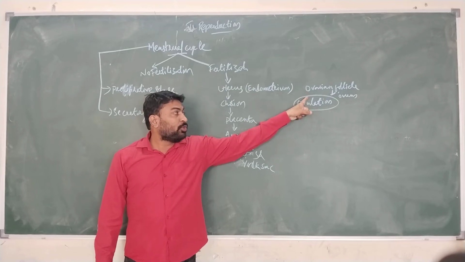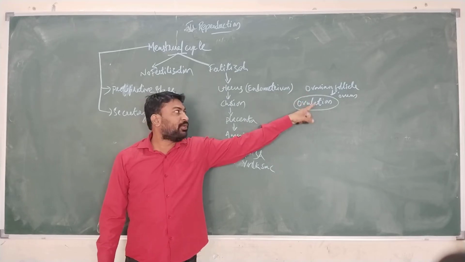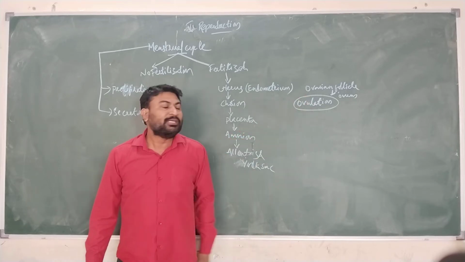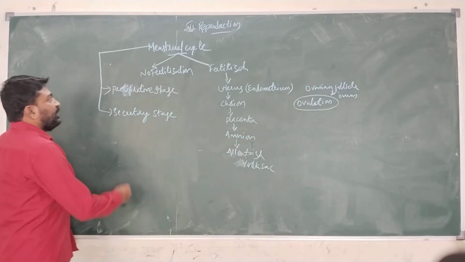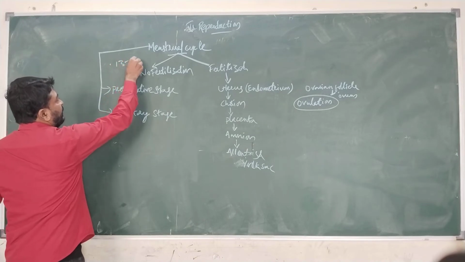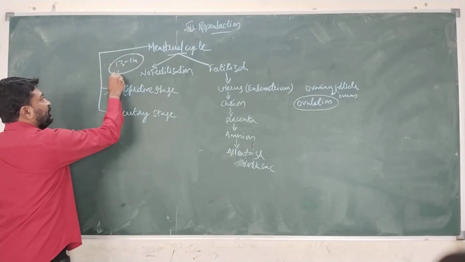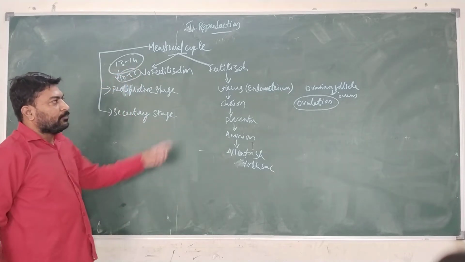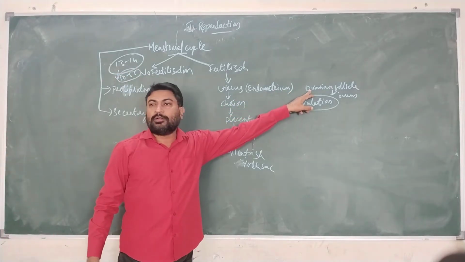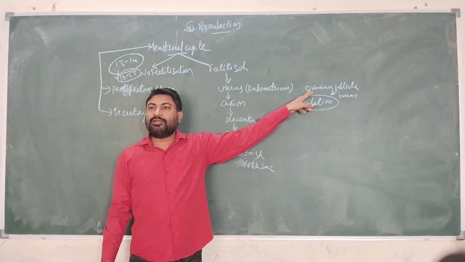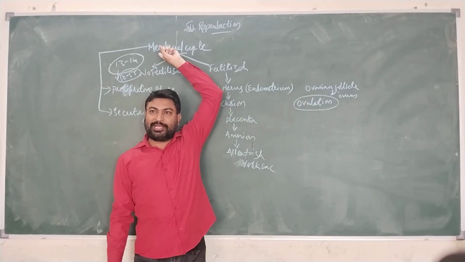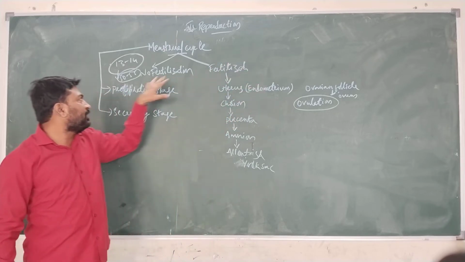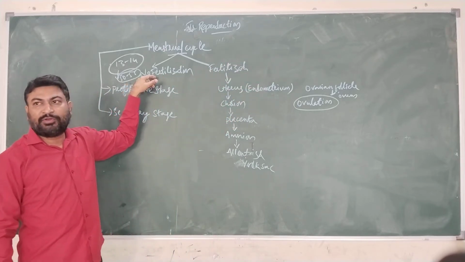But the growth of the ovarian follicle, the production of ovum from it, and the ovulation process start at the stage of 13 to 14 years and end by 50 to 55 years. The development of the ovarian follicle starts at the age of 13 to 14 years, and the ovulation process stops by 50 to 55 years.